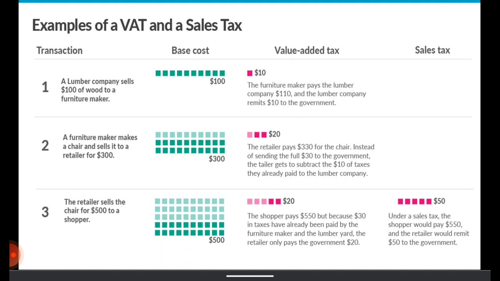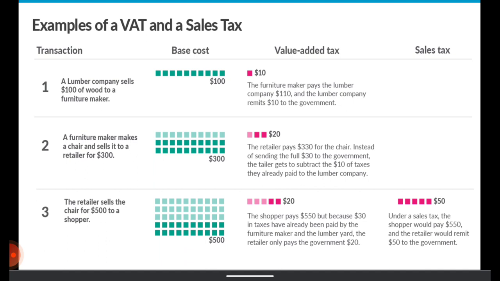So remember, the whole value added tax paid in the supply chain to the tax authorities was $10 at the first stage, $20 at the second stage, and $20 at the third stage. So the entire tax which the end consumer paid is equal to the sum of these, which is $50.